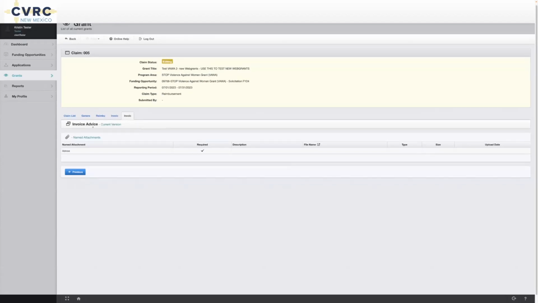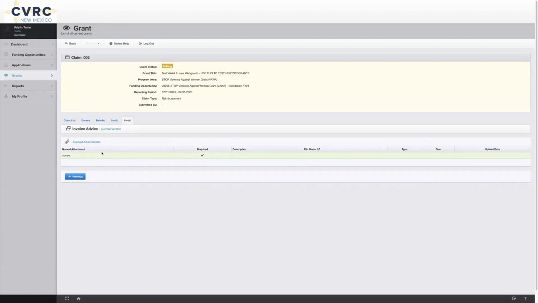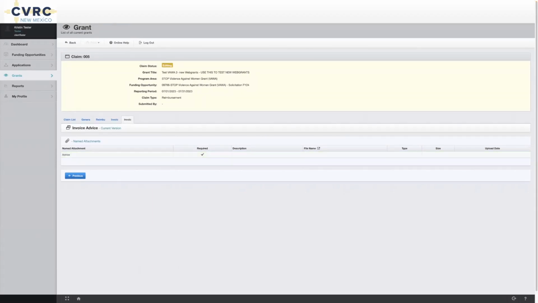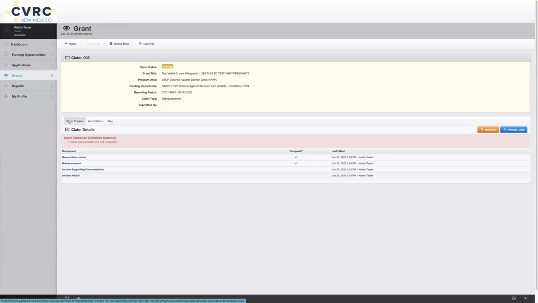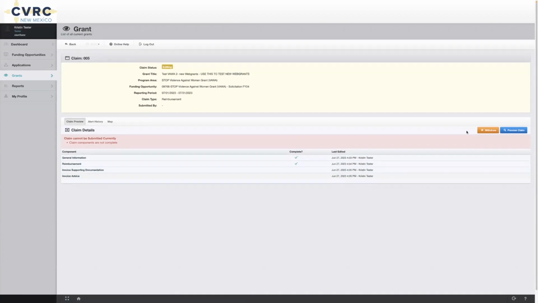Okay. Invoice advice. This is where you'll upload your accounting sheet. Please upload your accounting sheet as an Excel document. You can write notes in the margins if an explanation is needed for one of your expenditures. We recommend showing your work. Use formulas instead of just entering a number directly into a cell. That way the grants department staff can see what you were doing. When that's done, you can go back to your claims list. And these will all have check marks. And then you'll have a submit button.